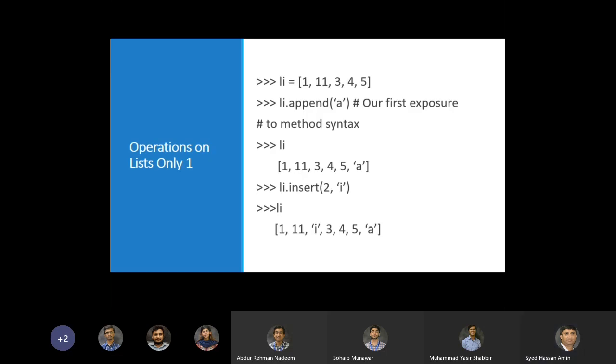Once again we have a list li and we want to do some operations on it. We know that it is mutable, so we will just append a new element a to it. We can insert an element in the second place, so we do li dot insert. Now in the second place we have i, and the next elements have moved up the places. So we can insert an element between two elements.